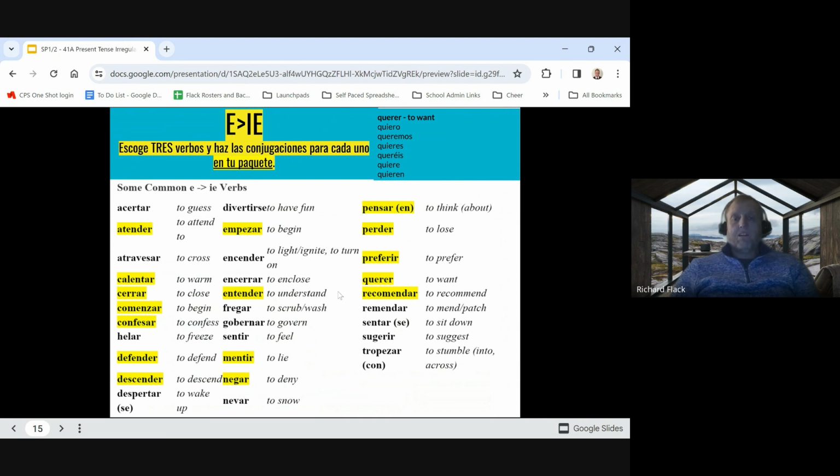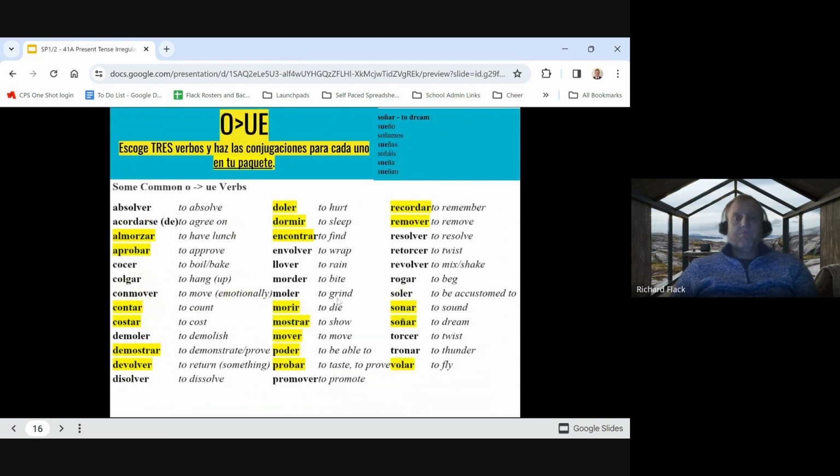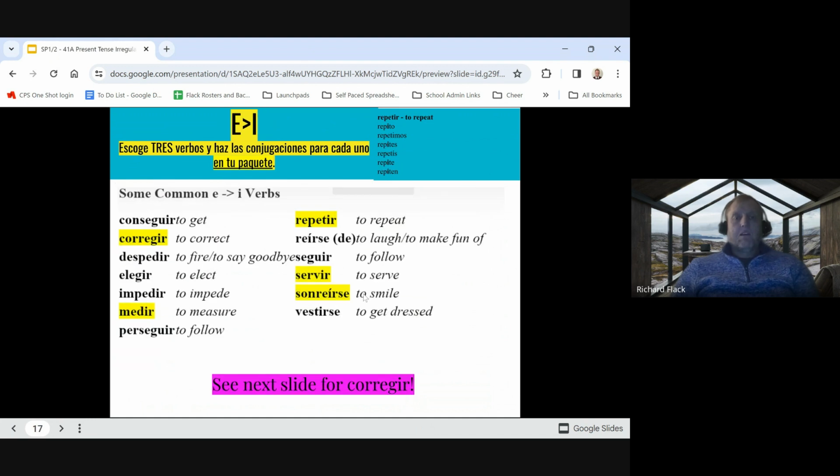So you're going to do that for the E to IE, which we've already completed. And now, again, you are going to star or highlight, underline these verbs that you are required to know, and then pick 3 of them and conjugate them in your packet. Go ahead and pause the video right now to do that, and then come back for the next slide.